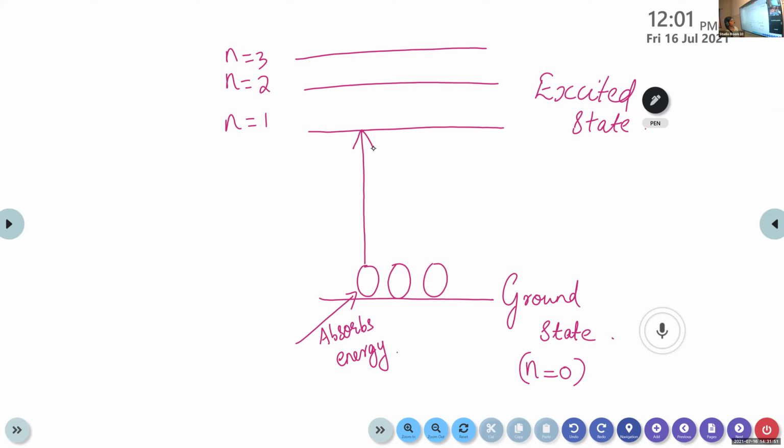Sure. This one is considered as the ground state, and it can be represented as n equal to 0. n stands for the energy level. Energy level n equal to 0 is considered as the ground state. And these spheres are considered as the atoms or molecules in this ground state. And n equal to 1, 2, 3, etc. is considered as the excited state. When these atoms or molecules absorb energy, they jump to this excited state. Clear?